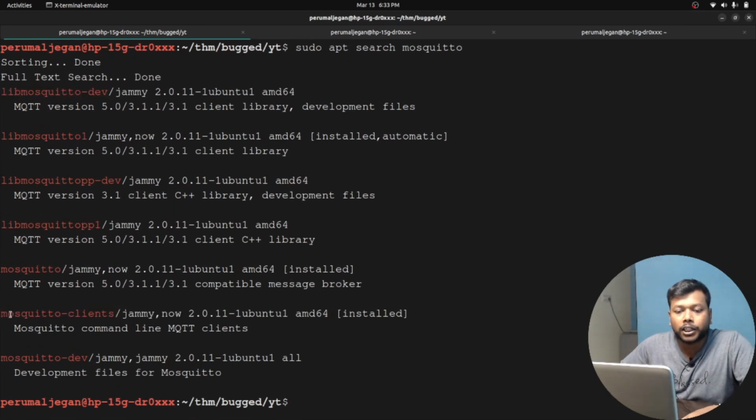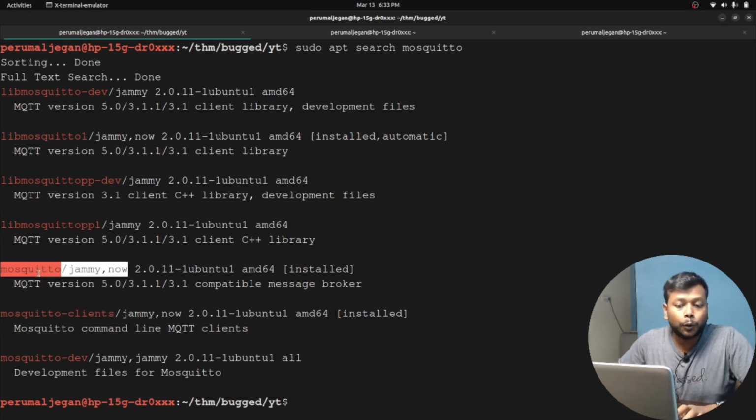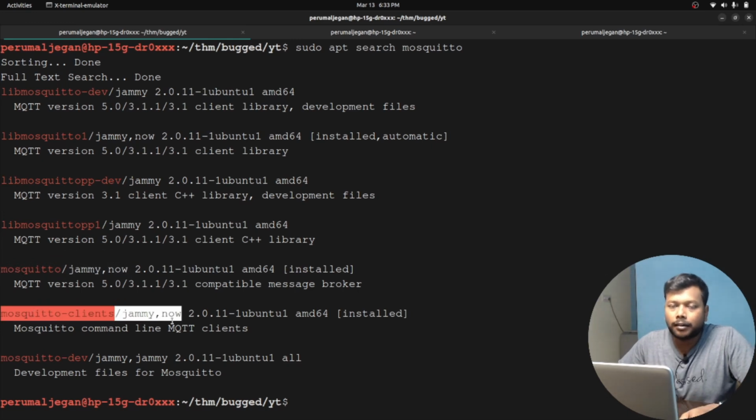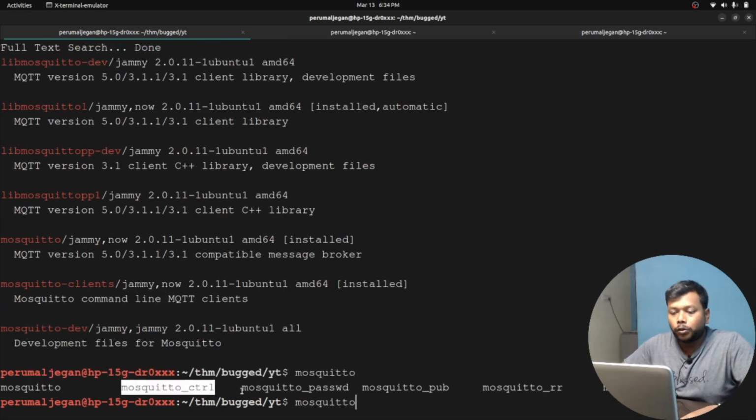Mosquito clients. I think the mosquito clients is the tool set that we need to install for this specific purpose. Mosquito is the utility to set up the mosquito broker, and the mosquito client, as I said, this specific package contains both pub and sub tools. So let me show that. I have already installed it, and look at this: mosquito, mosquito control, mosquito password, mosquito pub, and mosquito sub. So we are going to use these two, pub and sub utilities. Pub denotes publish, sub denotes subscribe, and we are going to use these two utilities in this exercise.